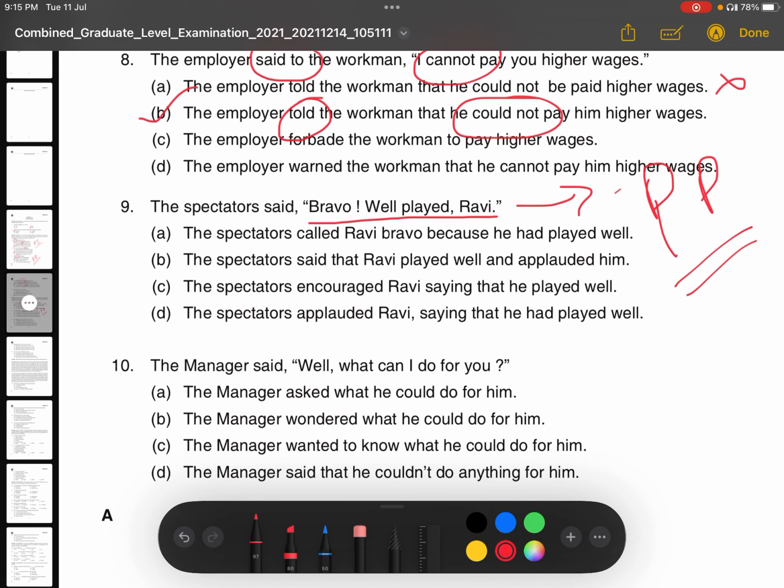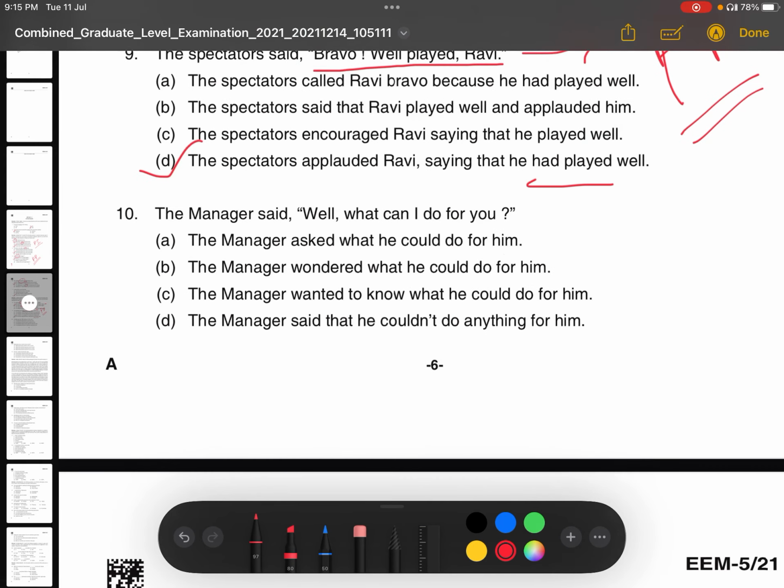So what is the correct answer? Option D is the correct answer. The spectators applauded Ravi, saying that he had played well. He had played well. You can see that as it is in past indefinite tense, so it will change into past perfect.